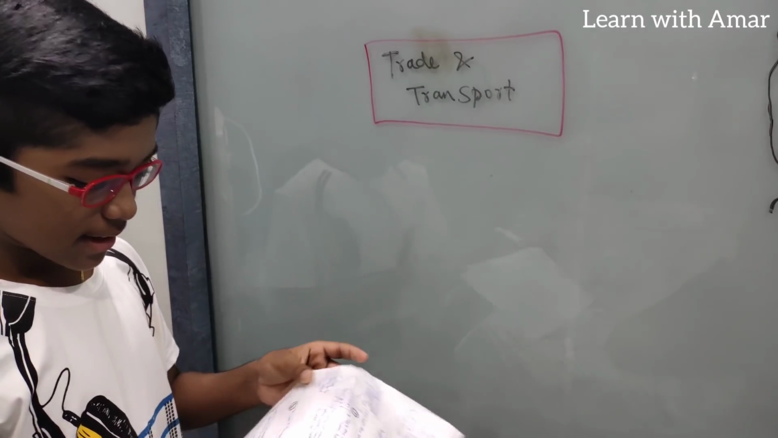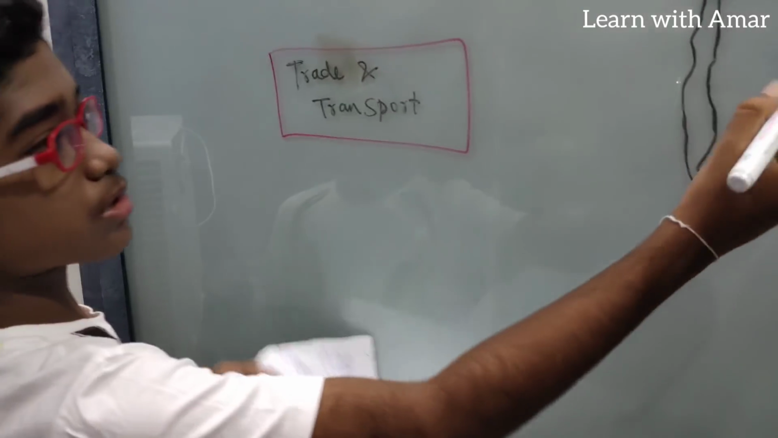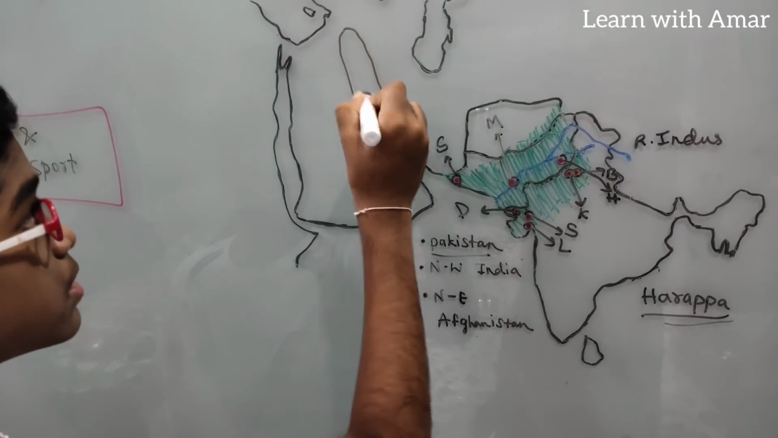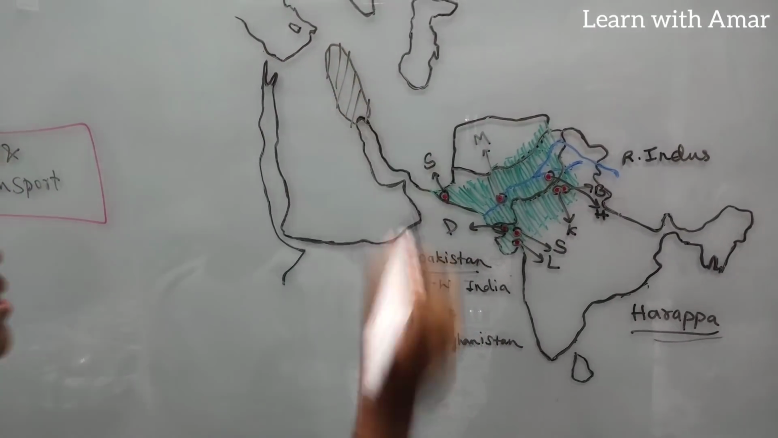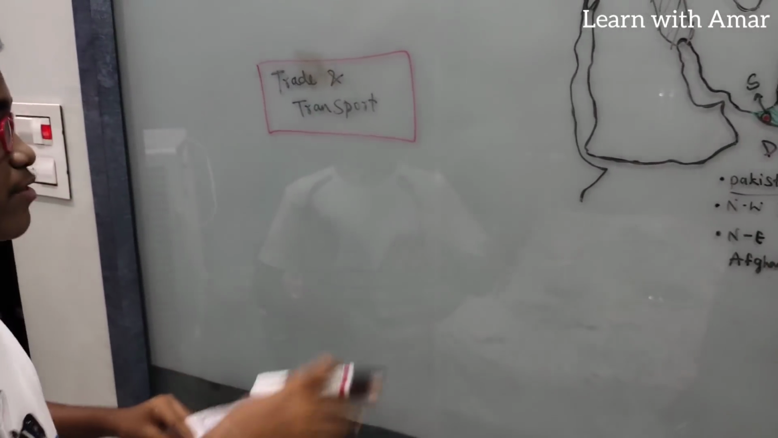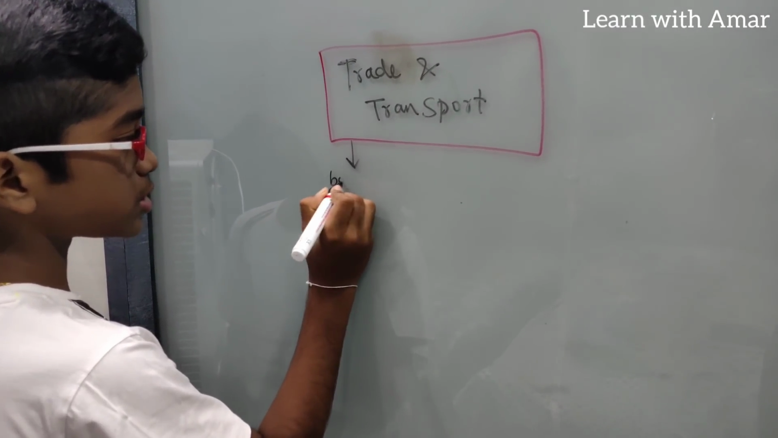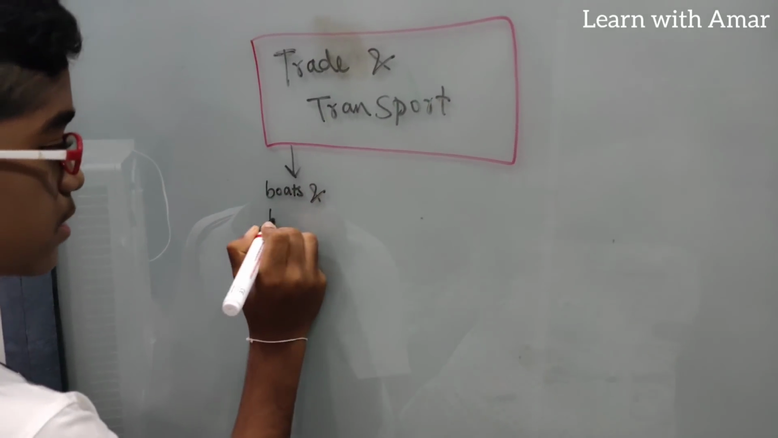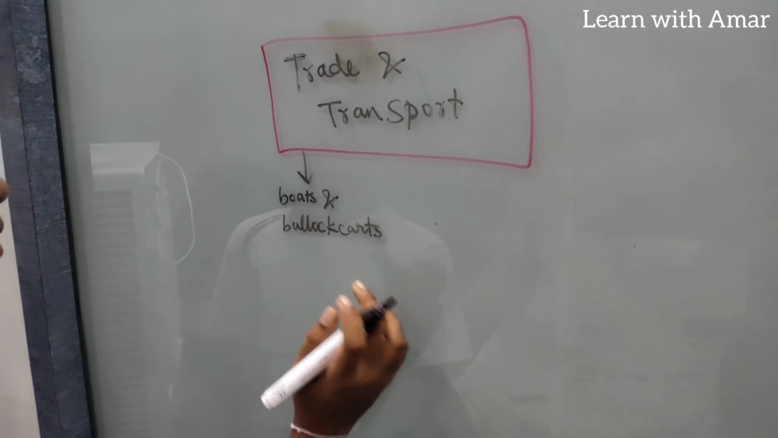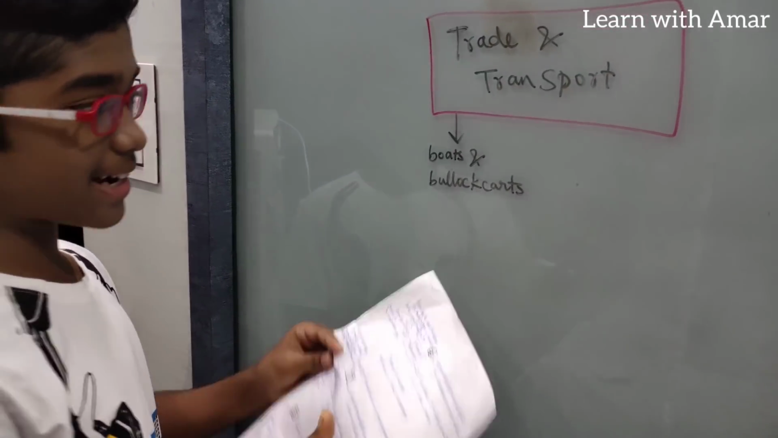With whom did they trade? They mainly traded with Mesopotamia. As we know, Mesopotamia is also here. So this area is the Mesopotamia. Right. This is the Mesopotamian area. So they also traded with Mesopotamia, and for trading and transport purpose, they used bullock carts, boats and bullock carts. Okay. Yeah, boats and bullock carts they use it.